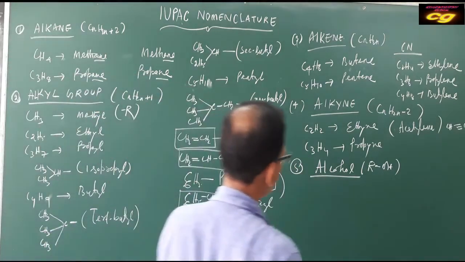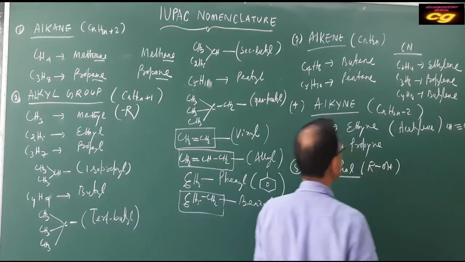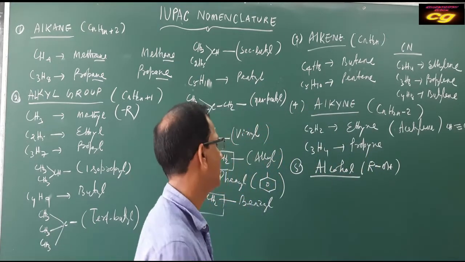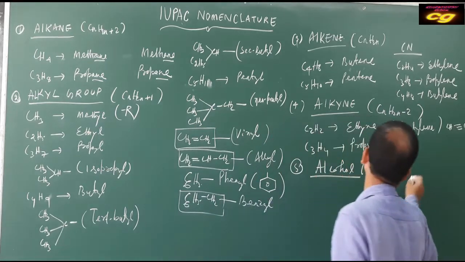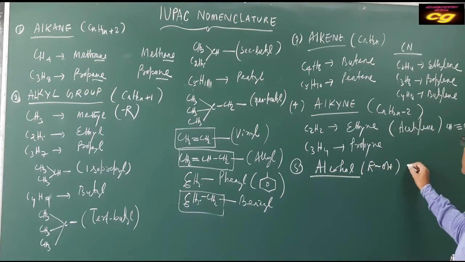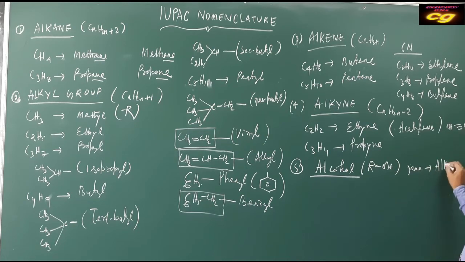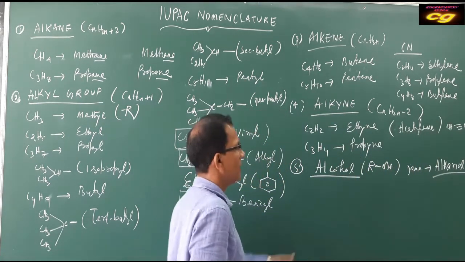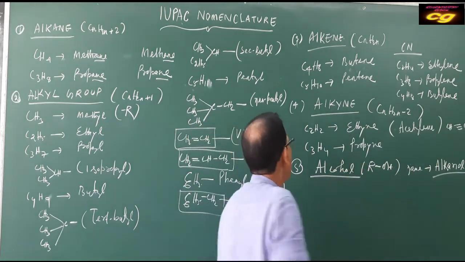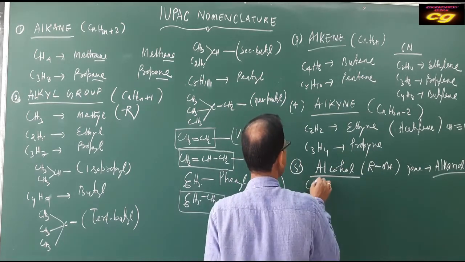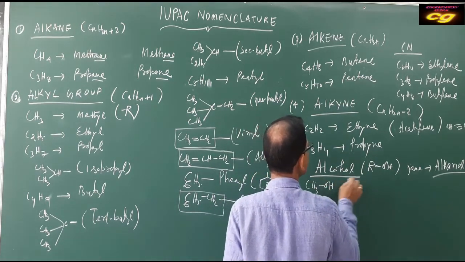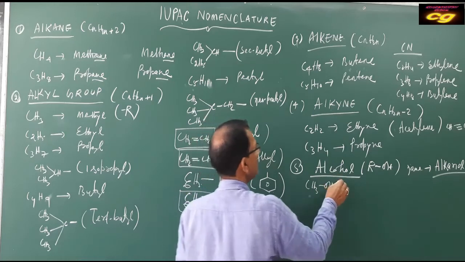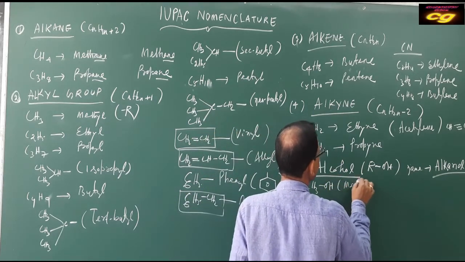So alcohol is ROH, and alcohols are called alkanol. So the general formula always has the suffix ol. For example, CH3OH, its common name is methyl alcohol.